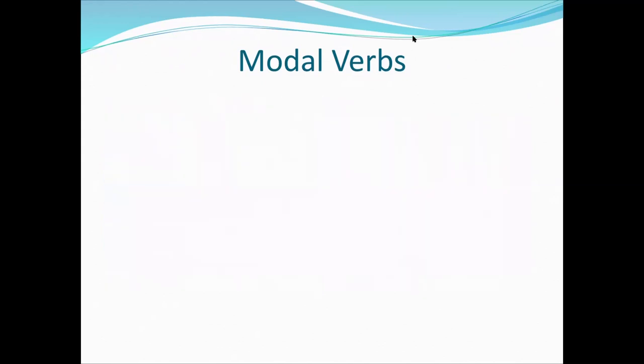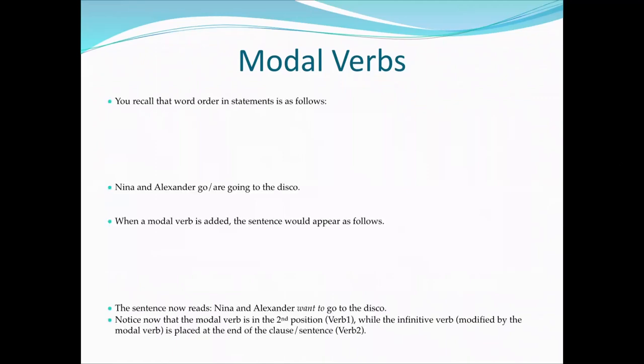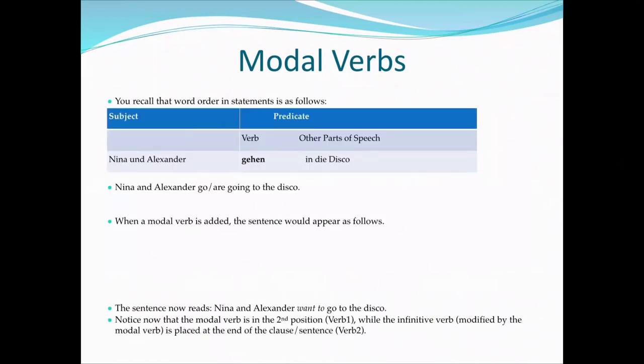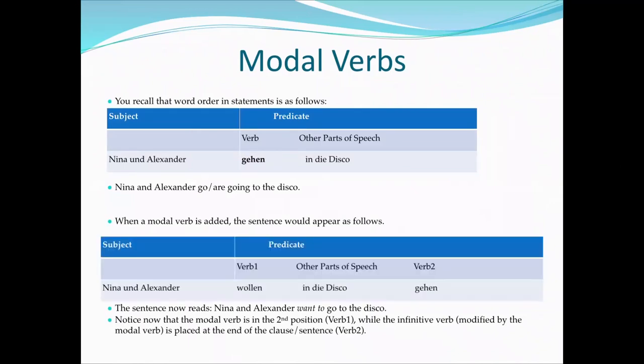And so modal verbs in general, the way they function is... Okay. So if you recall so far, we've been learning how to say simple phrases in German, and our basic sentence rule so far has always been we have a conjugated verb, which comes in second place in our sentence. Not necessarily the second word, but the second element in the sentence. So, for example, Nina und Alexander gehen in die Disco. So Nina and Alexander are the subject. Their activity, the verb, is gehen. They go. And then we have the rest of the sentence, to the disco.